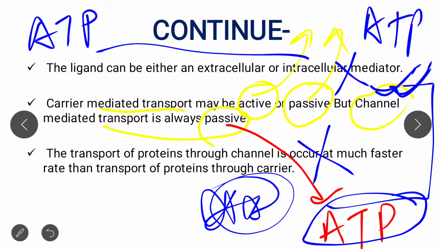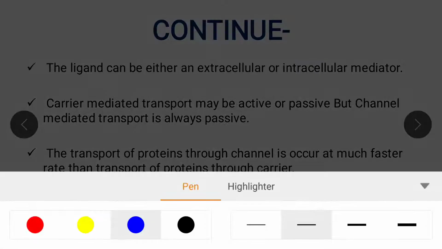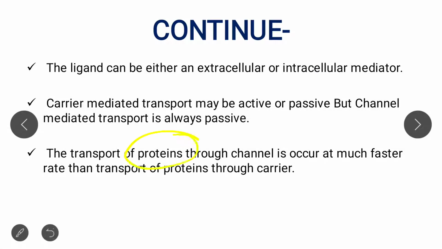So these are basically the major things that may be asked as 2-mark questions in the examination. Carrier-mediated proteins are either active or passive. In case of active, ATP is required. In case of passive, ATP is not required, while in case of channel, ATP is not required at all. Clear?